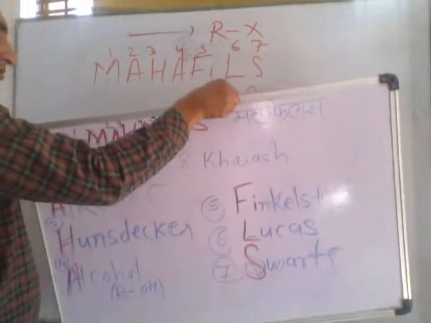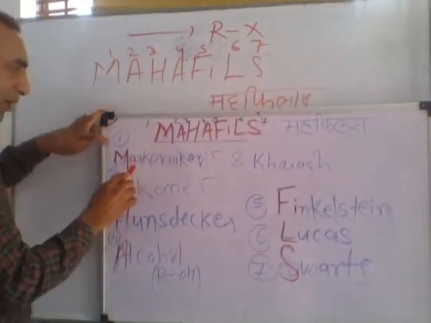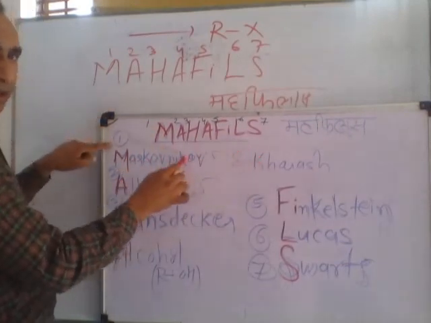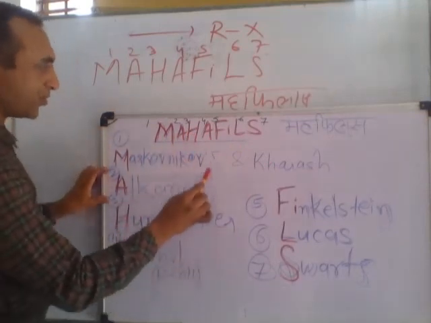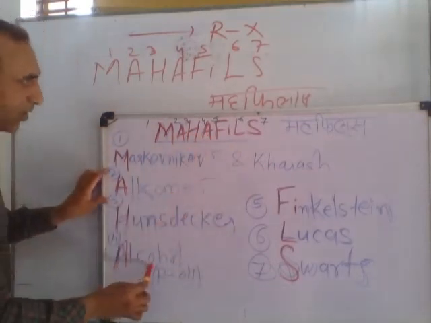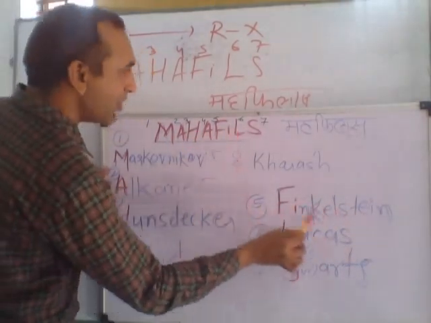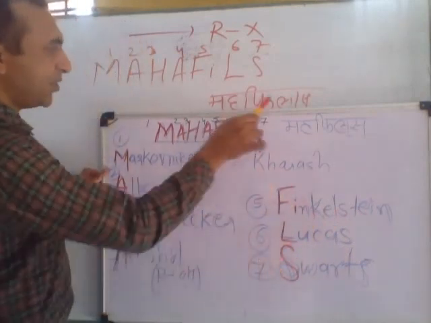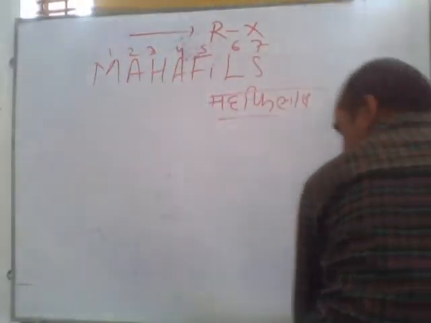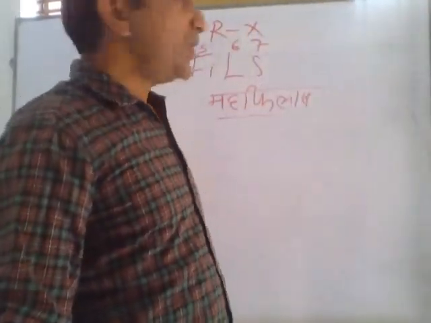Listen. Here, A means Markovnikov and Anti-Markovnikov, Kharasch effect, Kharasch reaction. E means alkane. H, Hunsdiecker process. Again A from alcohol. F, I means Finkelstein. L means glucose, and S means Swart reaction. By these 7 processes we can prepare haloalkane RX. So in the next video we will discuss these processes, these reactions.